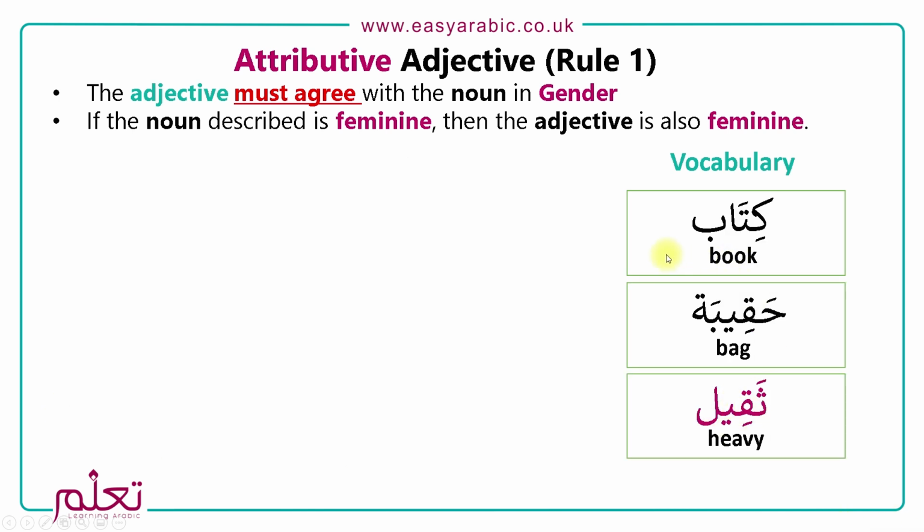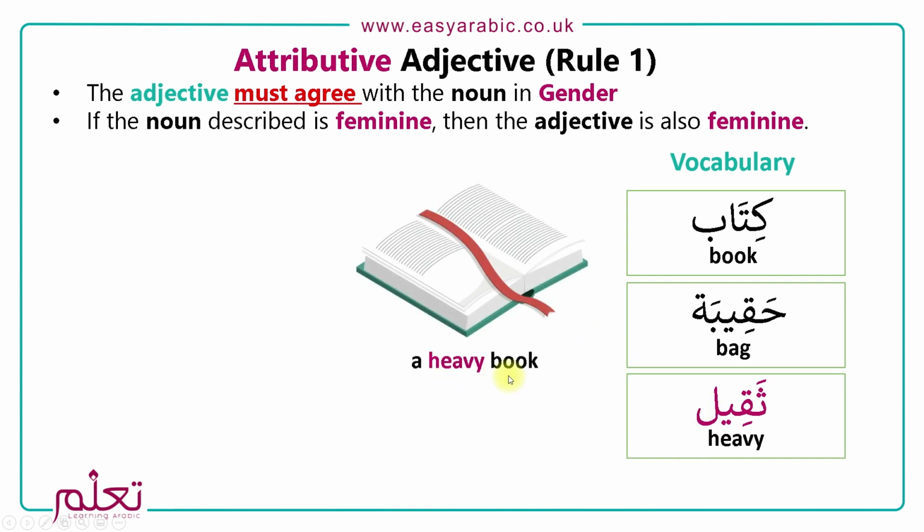Next one, we got kitab, which is a book. Then we got haqiba, which is a feminine word, a bag. Then we have thaqil. Okay, so if we say a heavy book, we will say kitabun thaqilun.